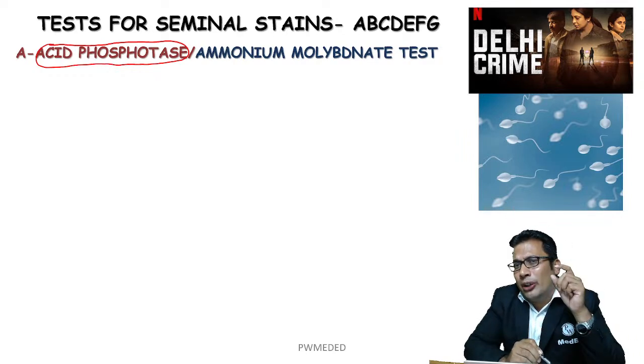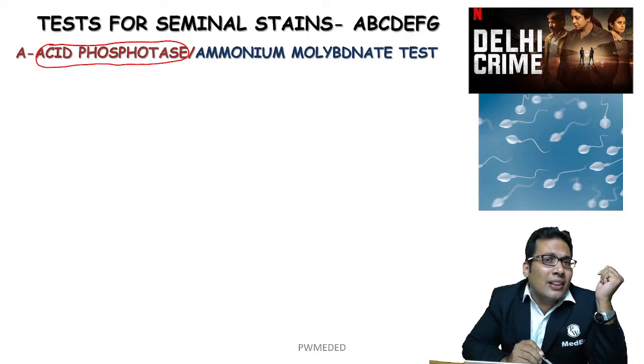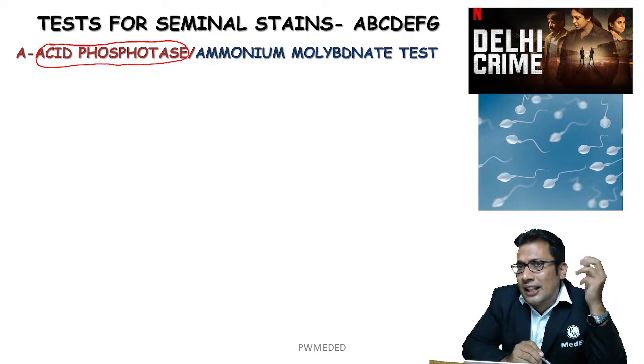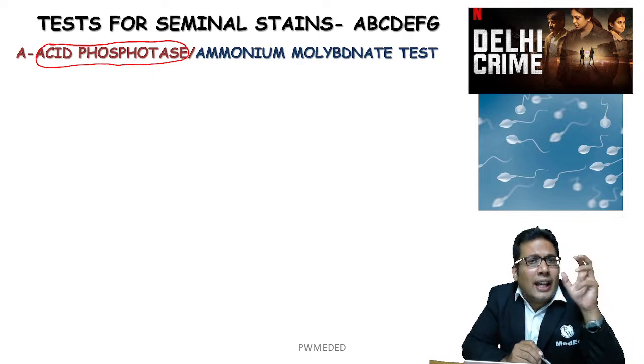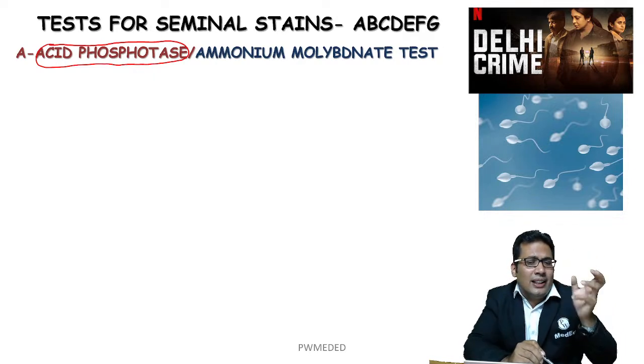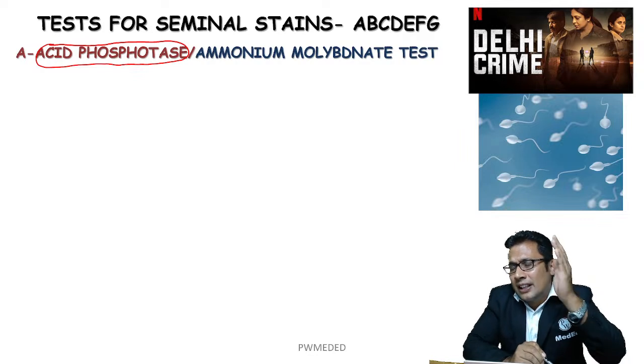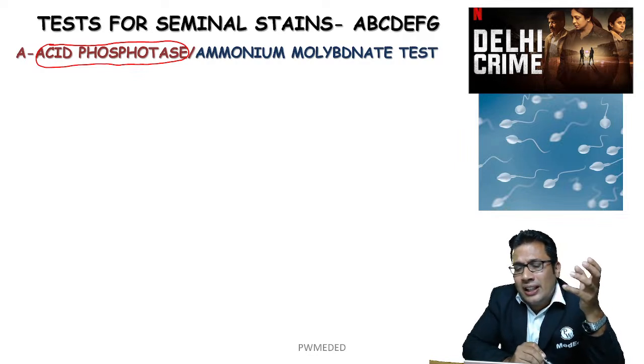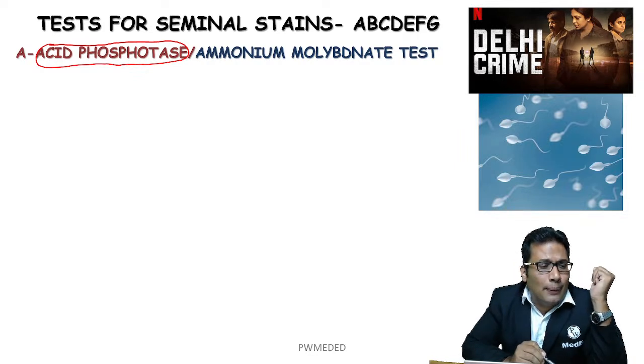Nowadays we use one more test known as the glycoprotein P30 test. That can also be asked in your exam. One more A, the mnemonic is A, B, C, D, E, F, G. A for acid phosphatase and one more A, that is the ammonium molybdate test.